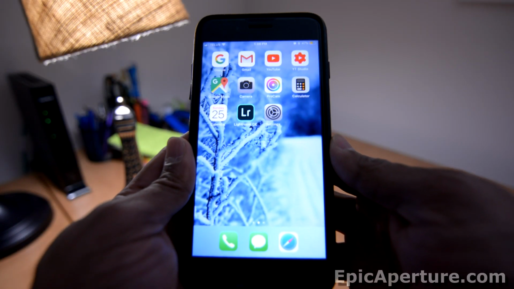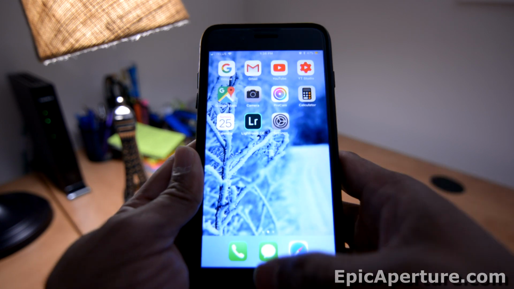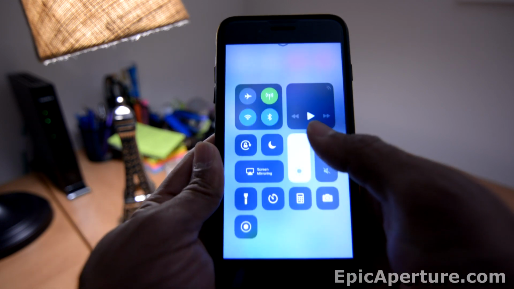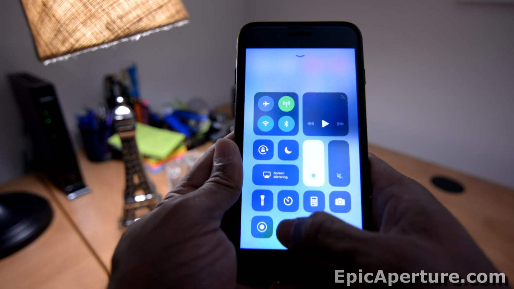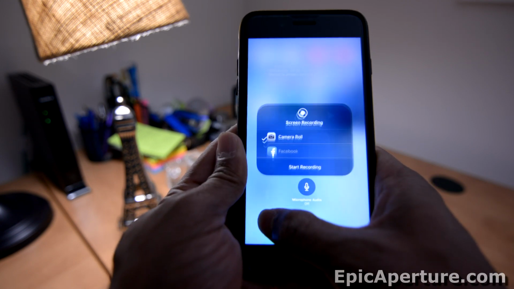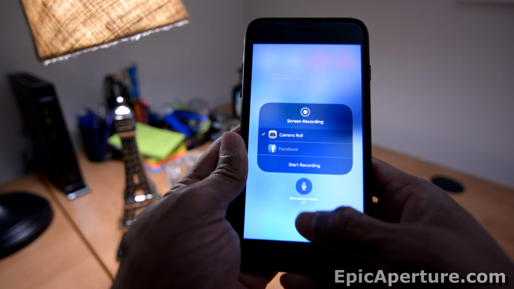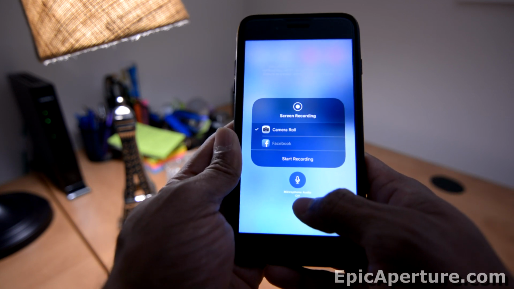Alright, if your iPhone screen recorder has no audio or sound, this is how you fix it. All you have to do is swipe up from your home screen to go to Control Center, and before you hit record, hold down on the record button or use 3D Touch, and as you can see here, your microphone audio is off, like mine.